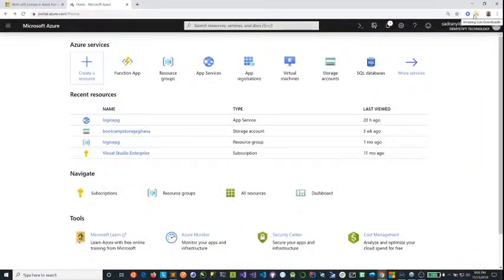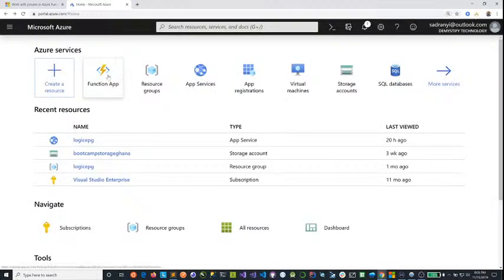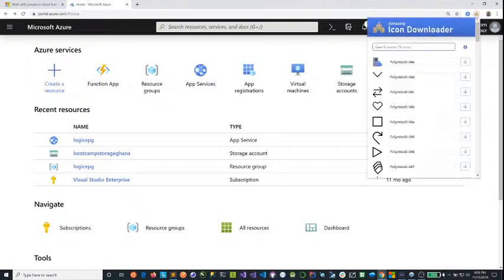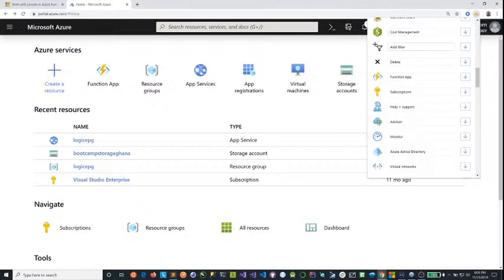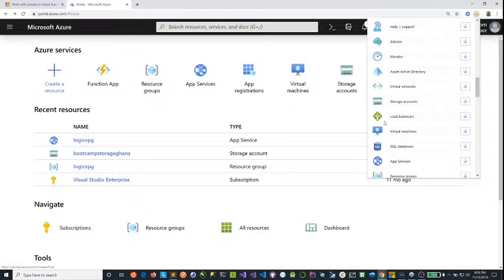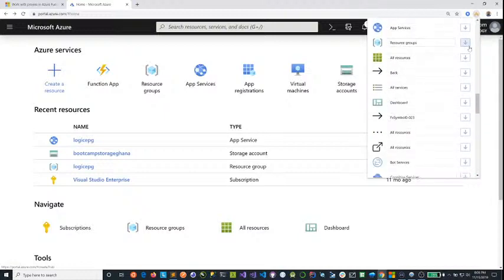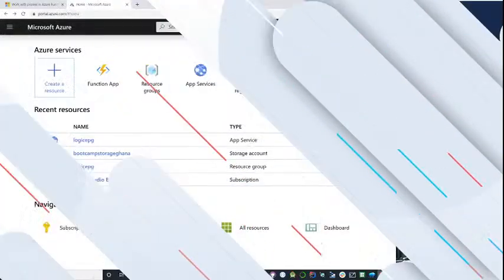Let me show you something. Let me switch to the main view. Now it's called Amazing Icon Downloader. So I have the Chrome extension. As you can see, these are all new SVG icons in the Azure portal right now. If I hit this Amazing Icon Downloader button, look at this. Cool. It actually gives me access to all the SVG icons right now in the Azure portal, and in any other website that has SVG icons. So here I can just select that, hit download, boop, and I have the icon. And now I can use it in my presentations, in my slideshows and all that. So cool tool to check out. If you haven't, go check it out.